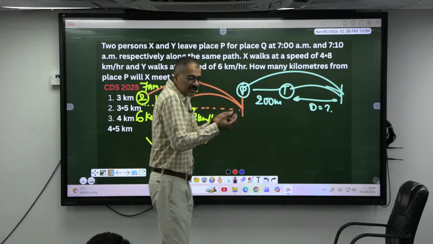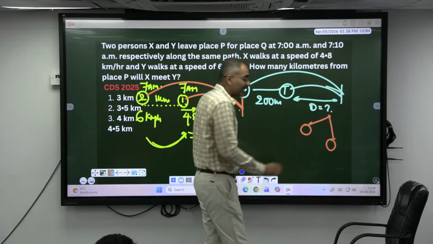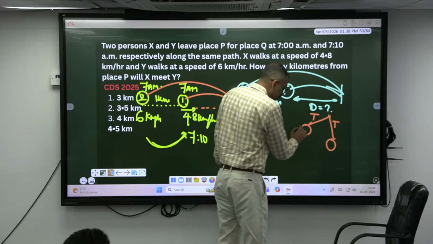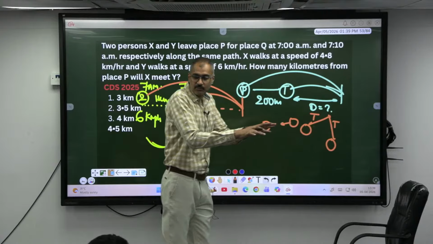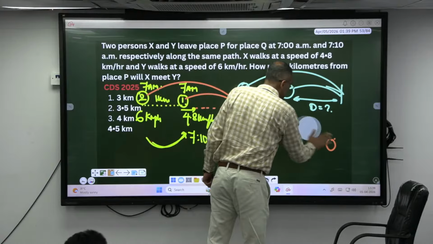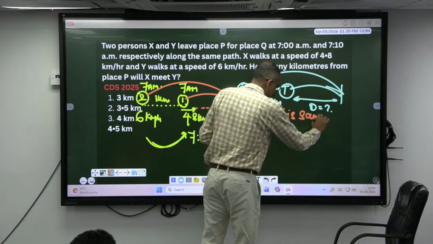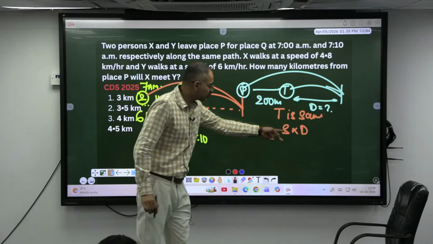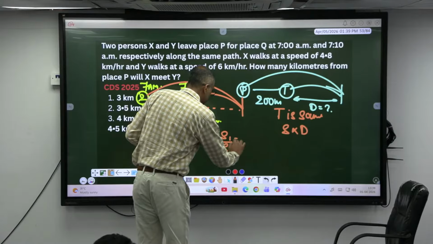Now, when two people started together and met at a point, what has to be the same? The time remains always the same. Two people might be starting in opposite directions, or in the same direction. When they started together and met at a point, time is the same. Whenever the time is the same, speed and distance are directly proportional. Their speed ratio and distance ratio are one and the same. So the speed ratio S1 by S2 is equal to D1 by D2.